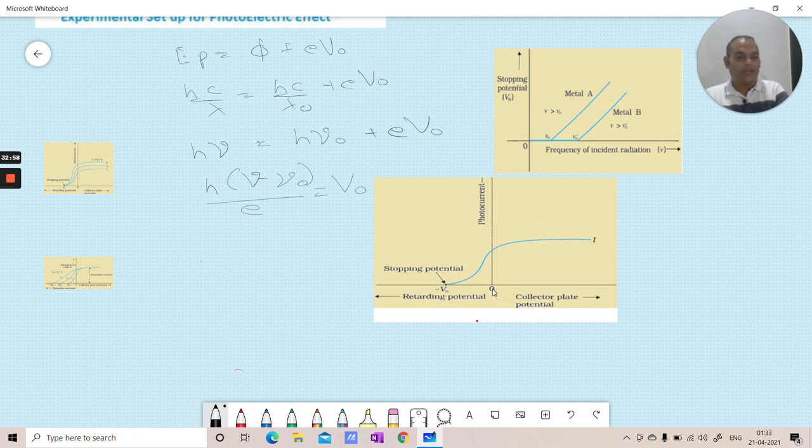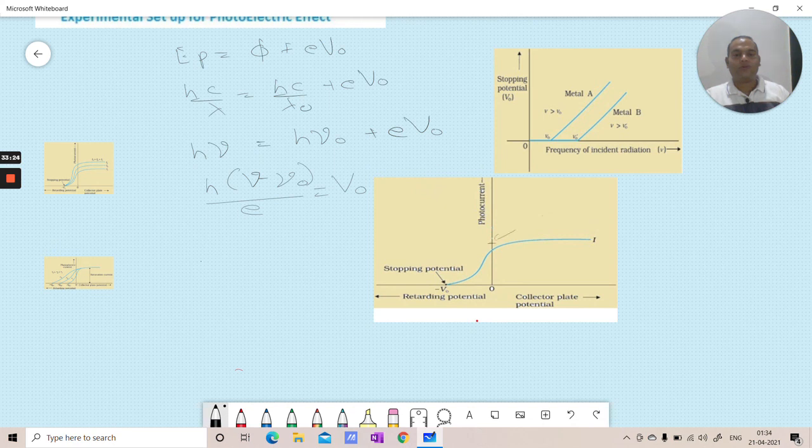If there are no batteries connected to the plate, there will be current flowing through it. Now we can just see that for stopping potential V naught, the graph will first grow like this, and then it will level off, because this is the limiting value,